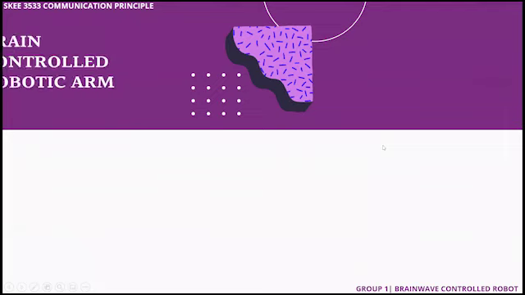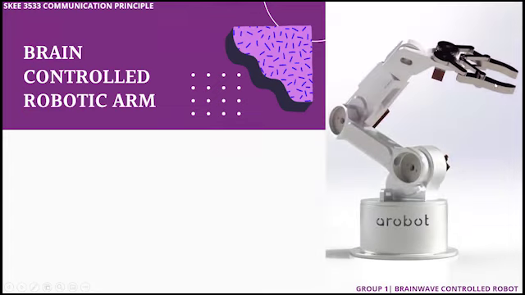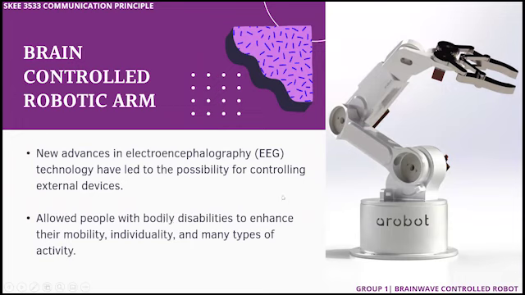Besides that, another example of brainwave control robots is the brainwave control robotic arm. As you can see, there is a robotic arm here, and new advances in electroencephalography (EEG) technology have led to the possibility of controlling external devices. So this brain control robotic arm allows people with bodily disabilities to enhance their mobility, individuality, and many types of activities.